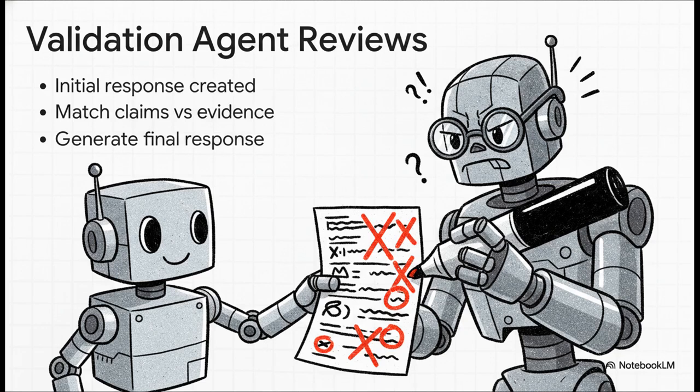Think of this agent as the ultimate no-nonsense senior editor holding a bright red pen. A completely separate AI steps in and reviews the facts. It matches every single claim the primary AI made against the original evidence. If it finds unsupported fluff, it marks those weak claims and forces the primary AI to generate the text all over again for a total rewrite. Only when that strict validation agent finally signs off do we get our final response.